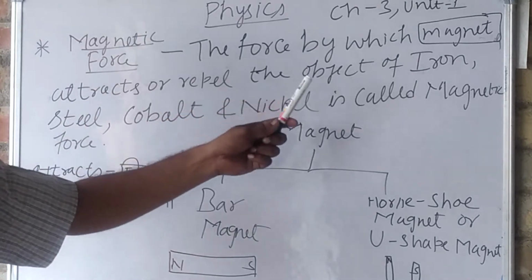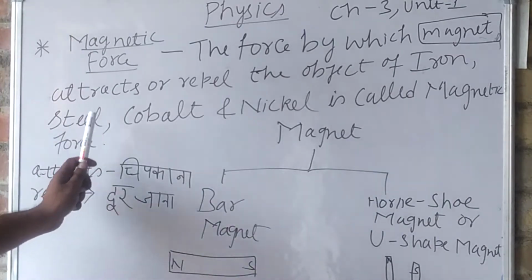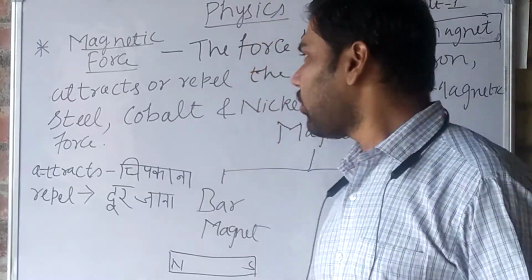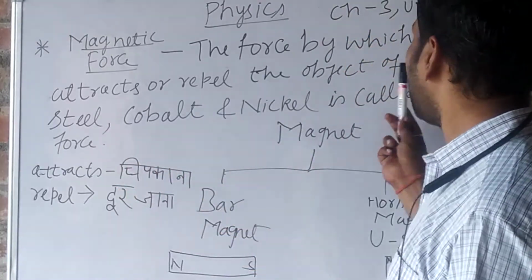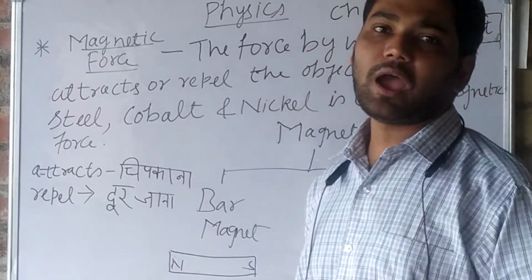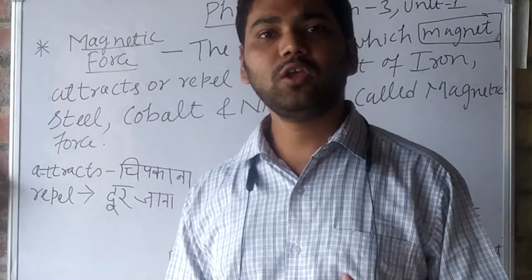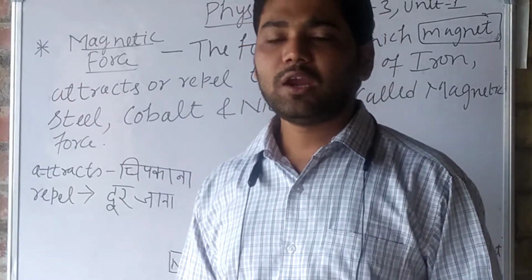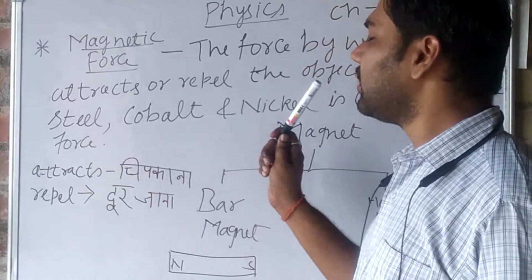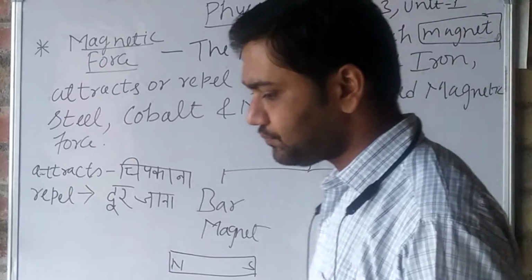The force by which a magnet attracts or repels the object of iron, steel, cobalt and nickel. So magnetic force works on these objects: iron, steel, cobalt and nickel. Not only iron. Many of you think that magnetic force works only on iron, but no, it works on iron as well as steel, cobalt and nickel. It's called magnetic force.